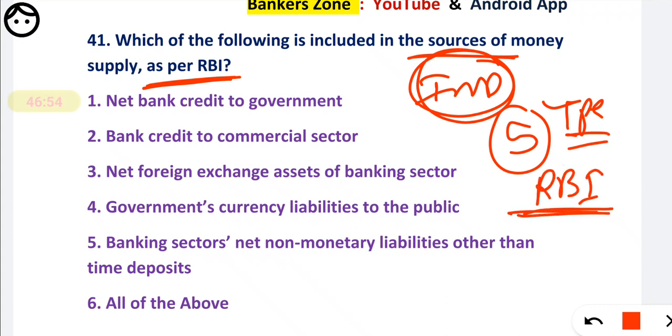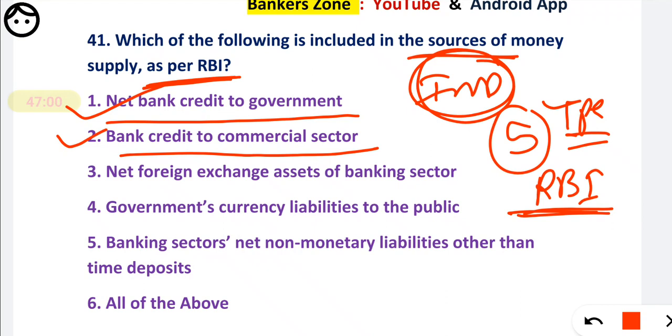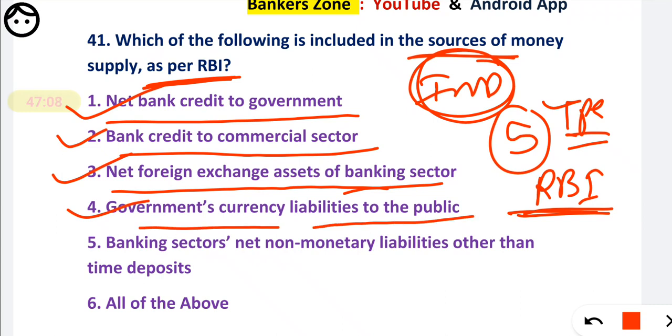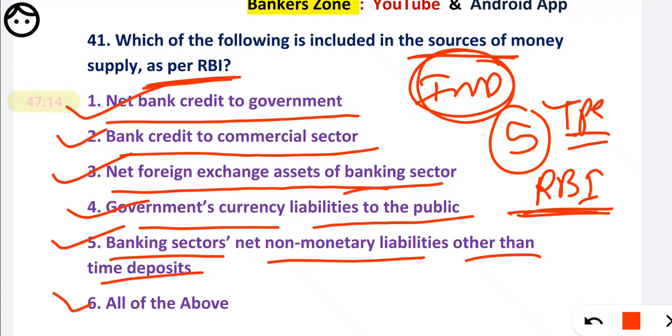So which are those sources? Net bank credit to the government. Second, bank credit to commercial sector. Third, net foreign exchange assets of the banking sector. Fourth, the government's currency liabilities to the public. And fifth, banking sector's net monetary liability other than the time deposits. So all of the above. So the sixth option, that is all of them, will be our answer.